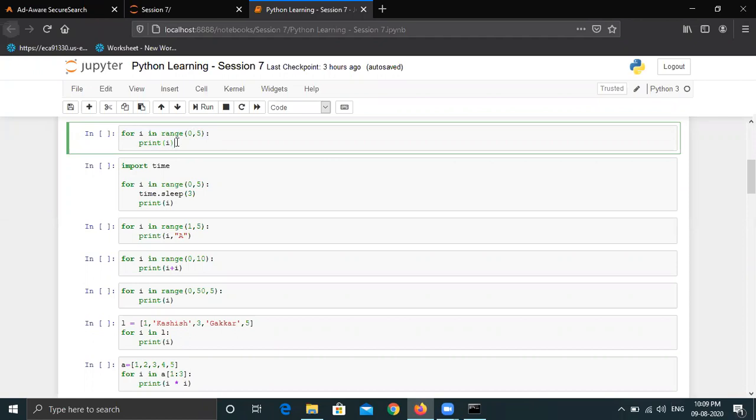In the next iteration, it will check the next value, which is 1. After 0 comes 1. So now 1 will be assigned to I. So 0 will be replaced by 1 in the value of I. And it will again come inside the for loop and print the I value. So it will be 1. In the next iteration, it will print 2 and 3 and at last 4. Then it will check that the range has been completed. That's why it will stop the execution of the for loop. This is how the functionality of a loop works in Python. And we will see in just a couple of seconds. So is there any question in the chat?